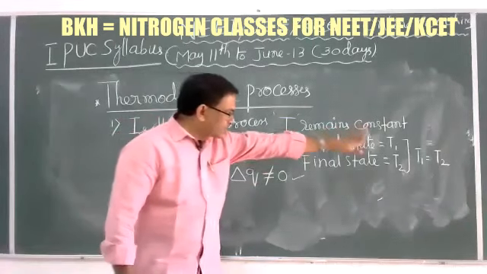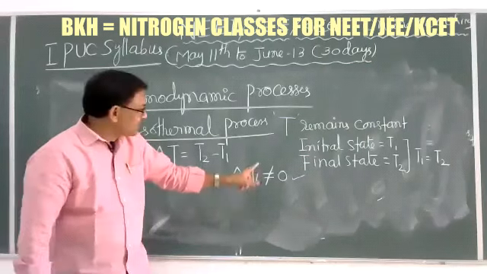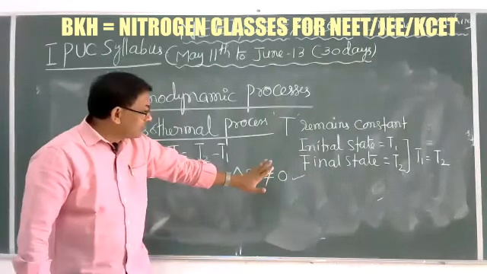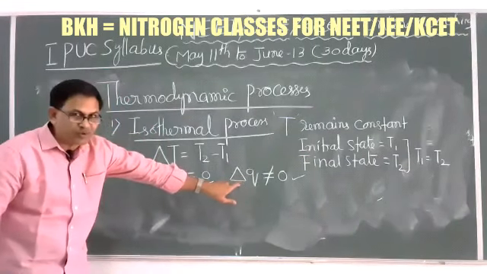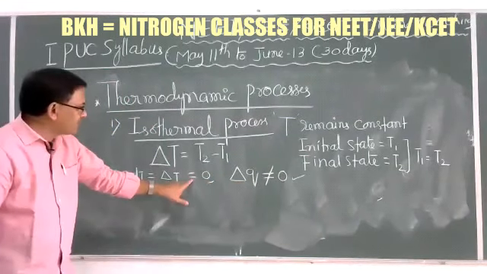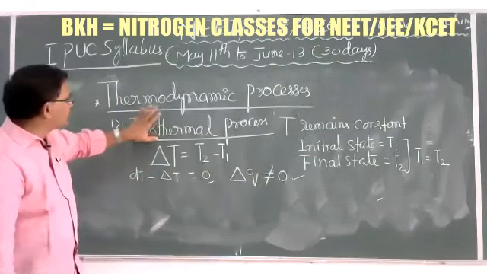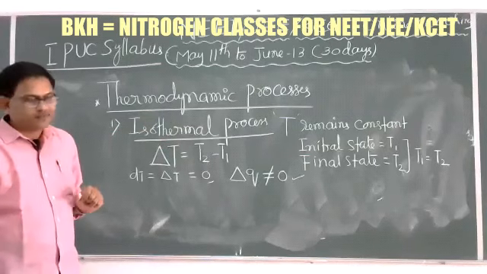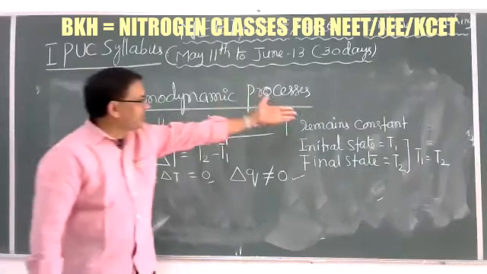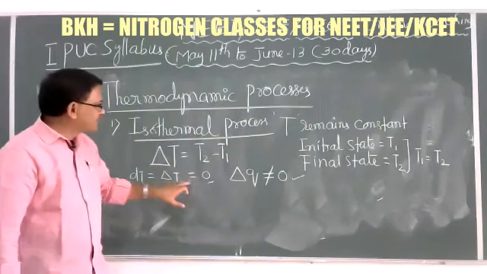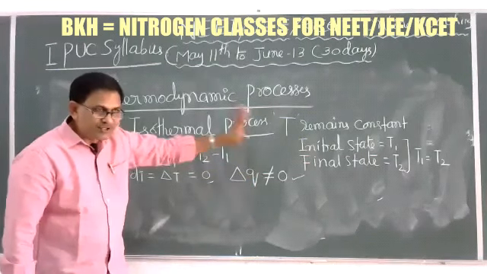Even though temperature remains constant, there is a change in heat. That's why dq is not equal to 0. Now here delta T is equal to 0, but delta Q is not equal to 0. This is one of the most important processes. So an isothermal process is a process in which temperature remains constant, that's why this value is equal to 0, but delta Q is not equal to 0.